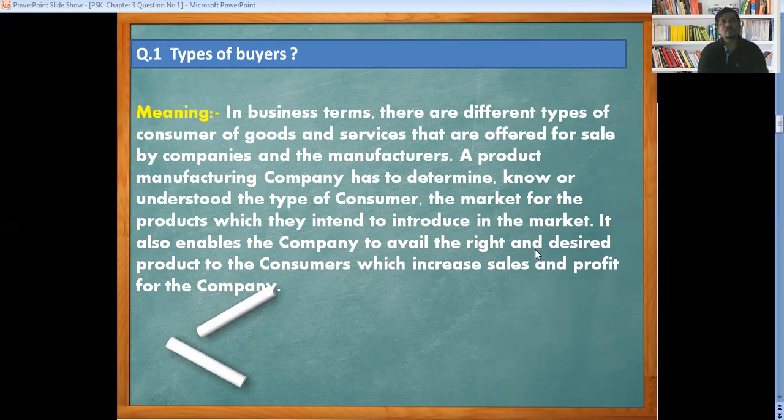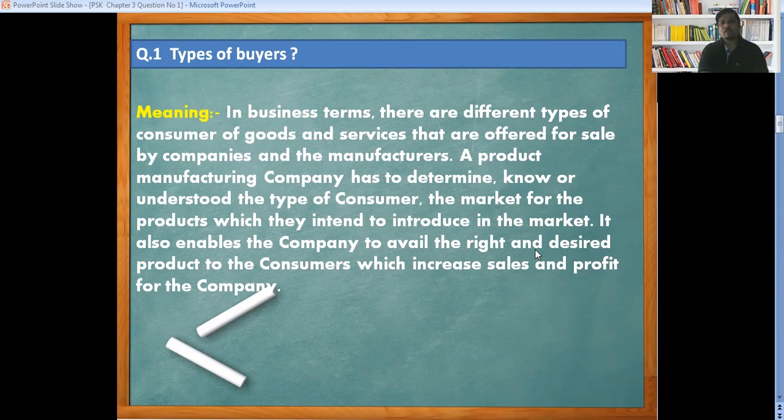Under FMCG, fast moving consumable goods, we purchase and use on a daily, weekly or monthly basis, like Colgate, soap, vegetables, and grocery. The other is consumer durable. Consumer durable means a laptop, refrigerator, or mobile phone. These come under consumer durable products.